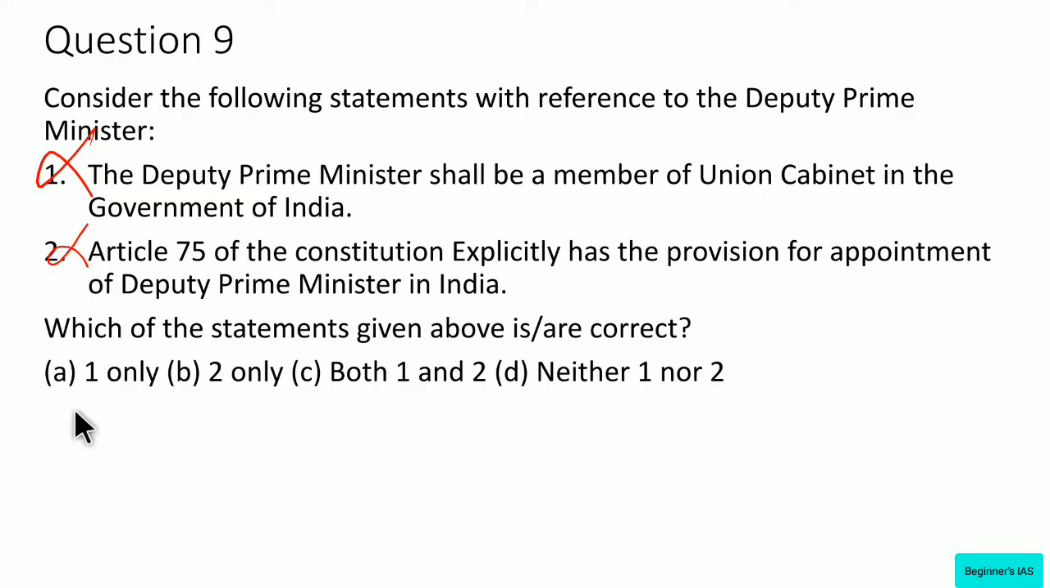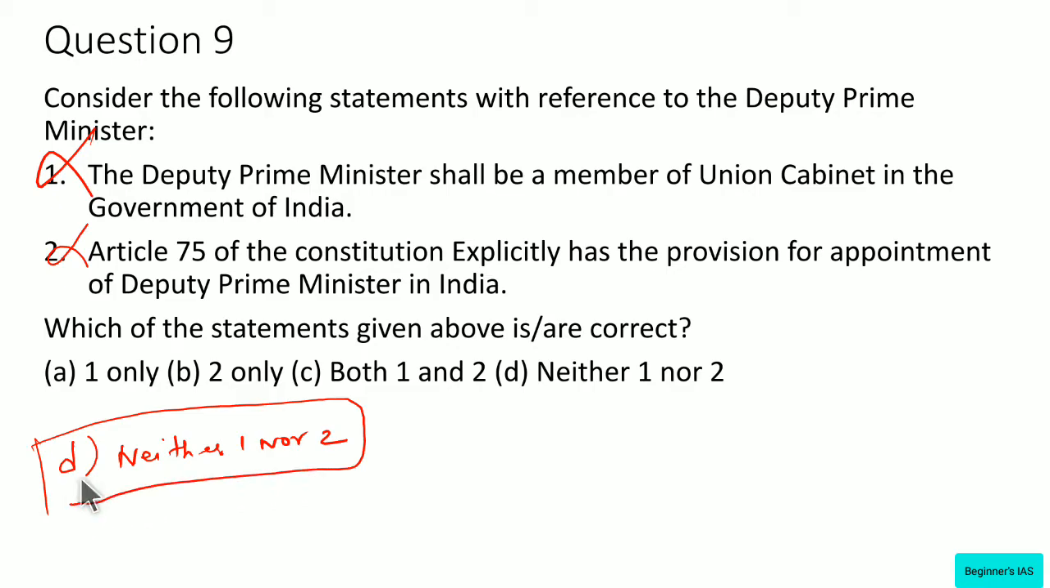Therefore, here we have to identify the correct statement. Both the statements are wrong. Therefore, answer would be D. Neither 1 nor 2 is the right answer for this question. So, kindly remember this. Let us move on with question number 10.